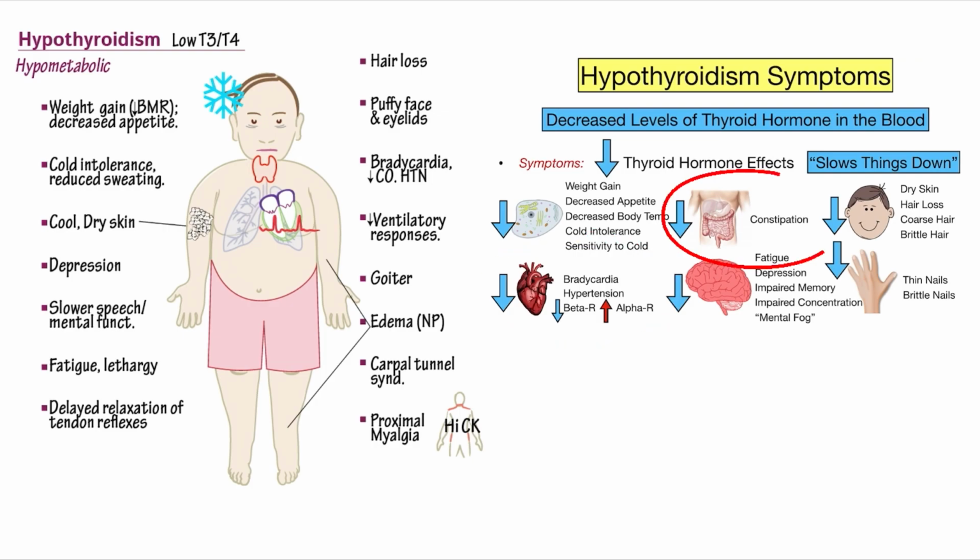On the GI side, there is constipation. Neurological presentations like fatigue, depression, impaired memory, impaired concentration. Then dry skin, hair loss, coarse hair, brittle hair, thin nails, and edema, carpal tunnel syndrome, fatigue, lethargy are certain other clinical features of hypothyroidism. These are important points which need to be remembered because these will be given as clinical clues in the question, based on which you have to identify the condition and move forward with the question.